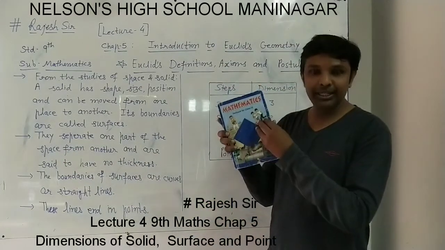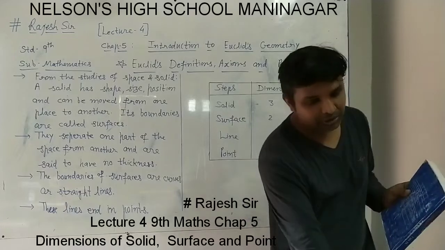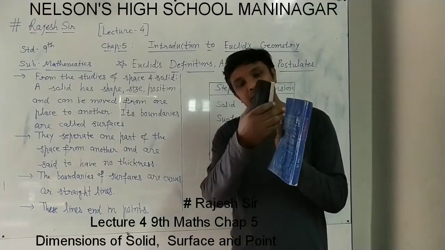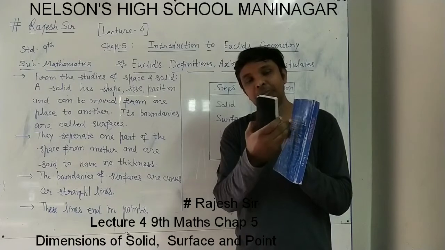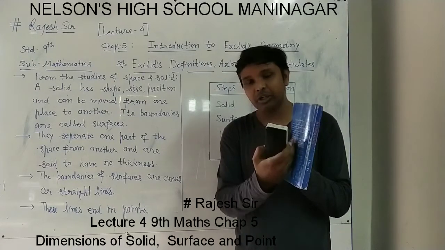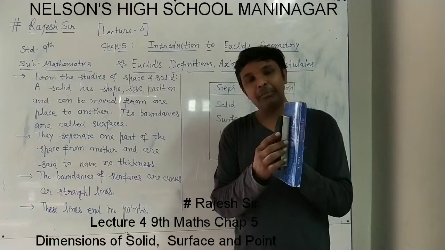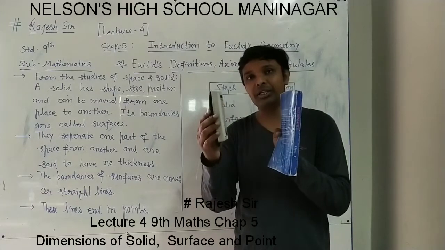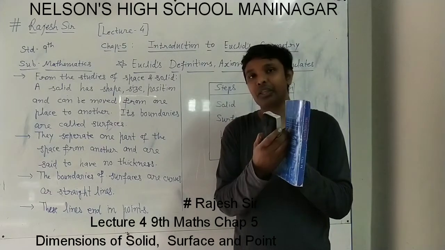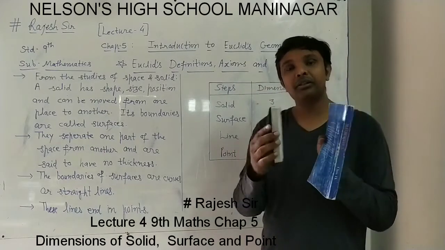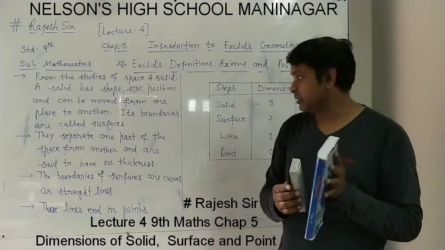These are the boundaries actually. Suppose we take 2 solids together. The boundary of this part is a boundary of one solid, and this part is also a boundary of a solid. These two are separating each other, so you can say that this solid is different and this solid is different. This way the surfaces separate the 2 solids in the space.